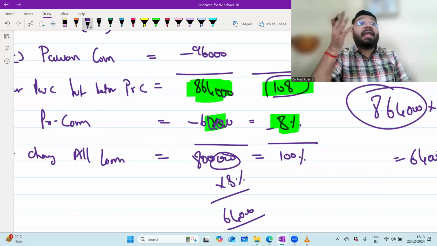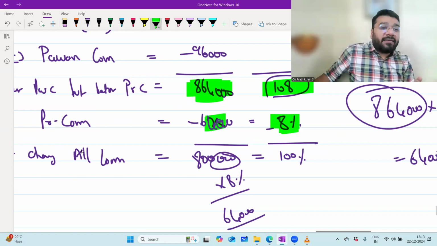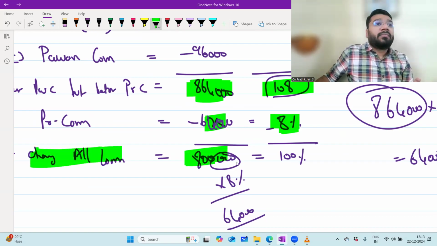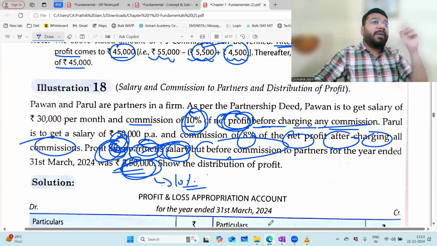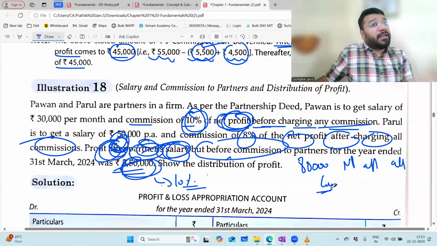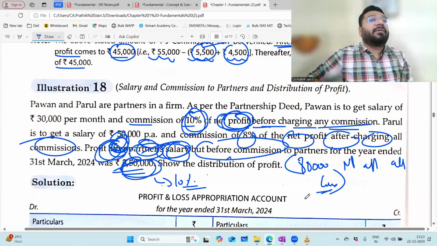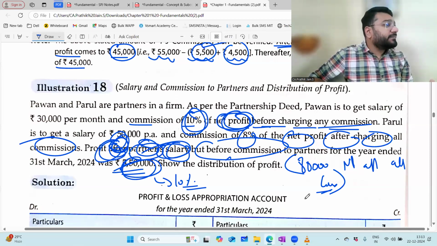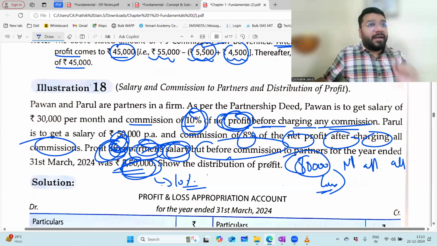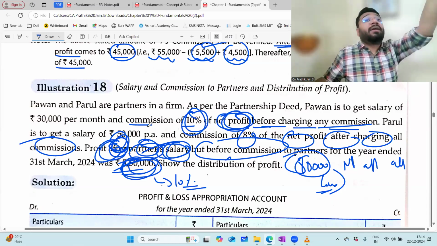If 8 lakh was directly given in the question, no need to do this drama. Let's say they give you the same big question, and in it they give you 8 lakh rupees, which is net profit after all commission. They'll give the entire question with that additional line, and they'll give you 4 options, A, B, C, D. One will be 8 lakh into 8 by 100. One will be 8 lakh into 8 by 108. One will be 5,50,000 into 8 by 108. One will be 9,60,000 into 8 by 108.